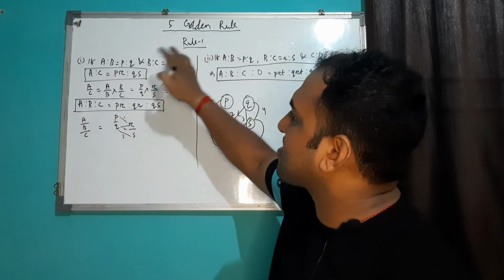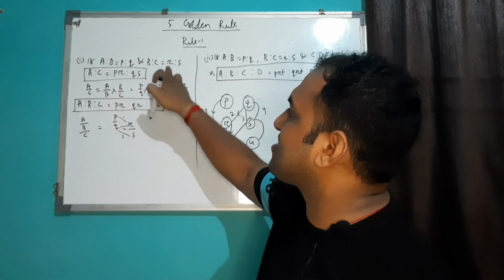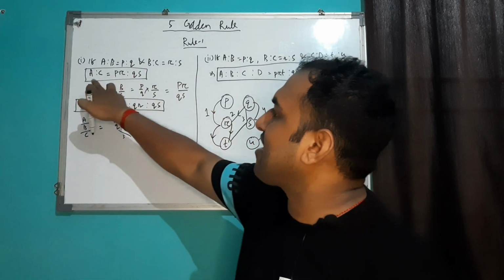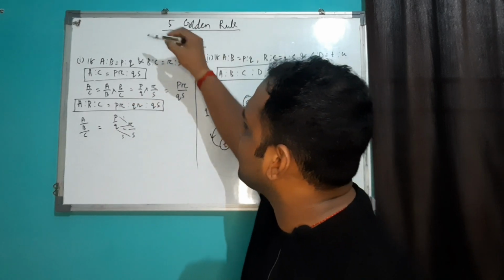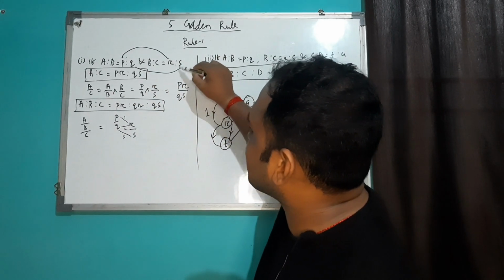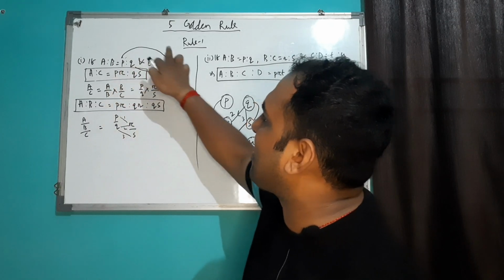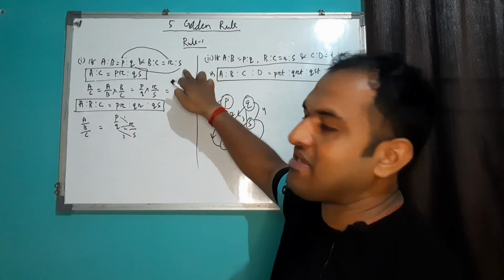So rule number 1, if A is to B equal to P is to Q and B is to C equal to R is to S, then A is to C will be PR is to QS. It means P into R is to Q into S. It means the multiplication of antecedents and multiplication of consequents.